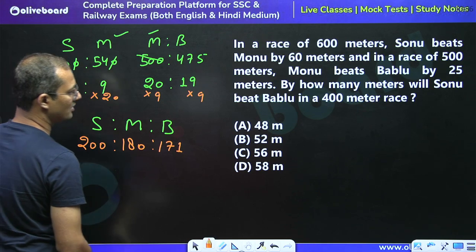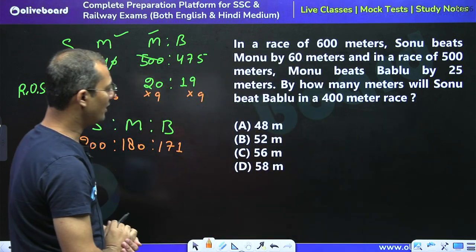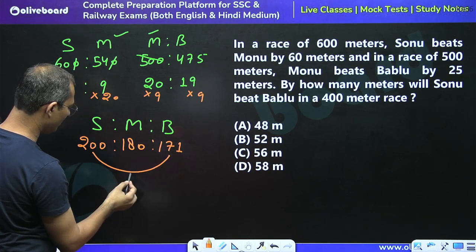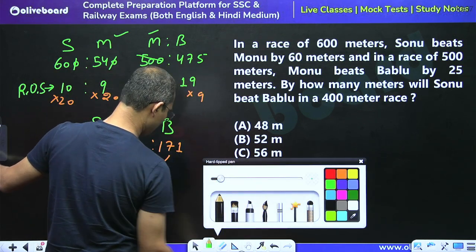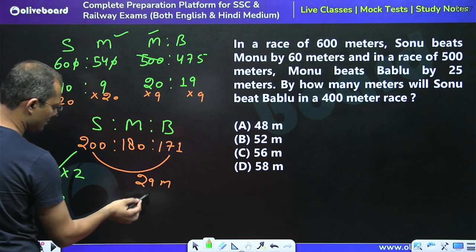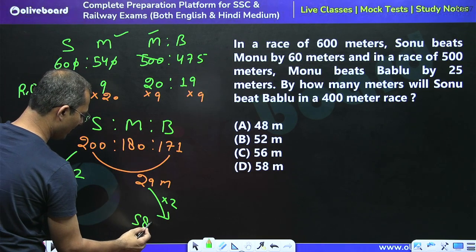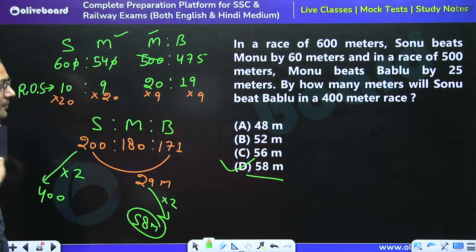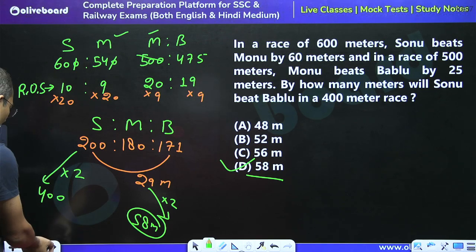Now the question is asking how many meters will Sonu beat Bablu in a 400 race. In a race of 200, Sonu can beat Bablu by 29 meters, right? But the race is of 400, so 200 to 400 is 2 times. So by twice of this, by 58 meters, Sonu will beat Bablu. So 58 meters is the right answer. I hope this is clear to you all, right?